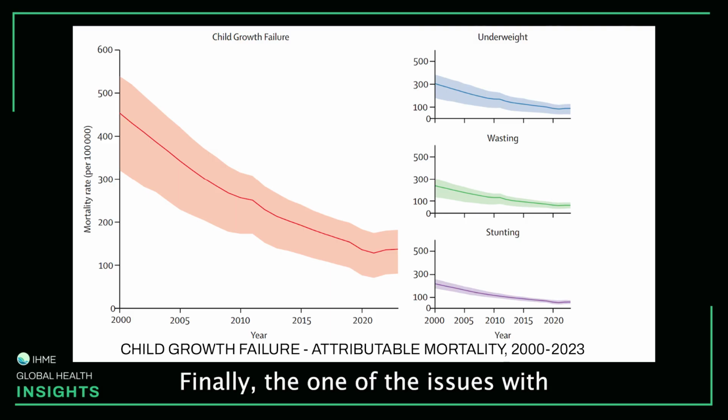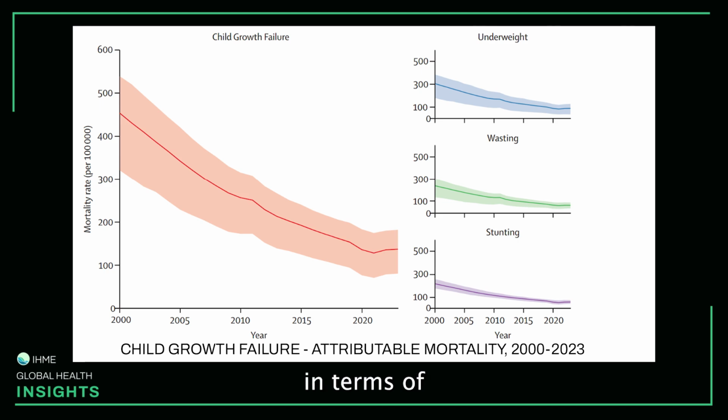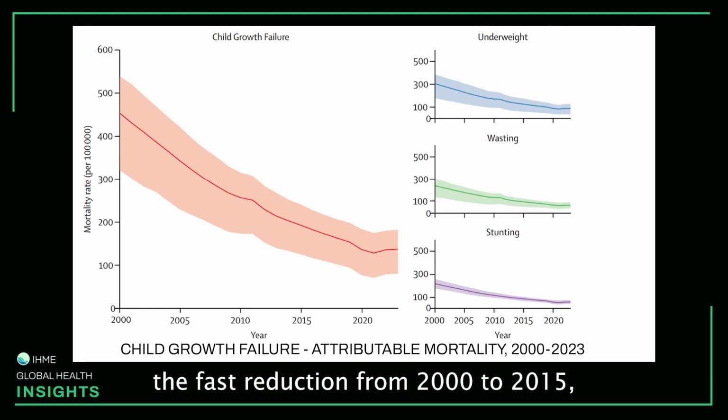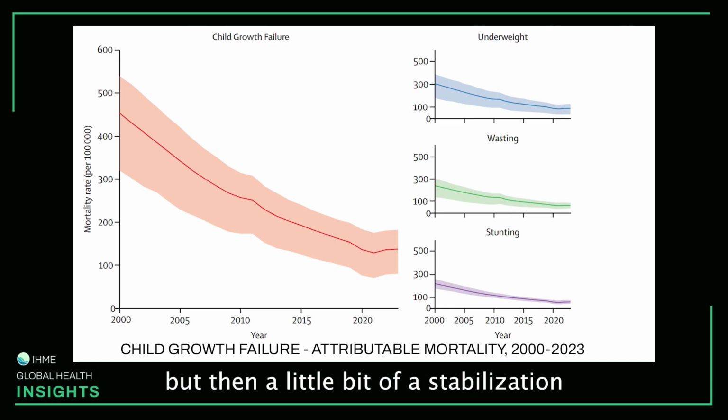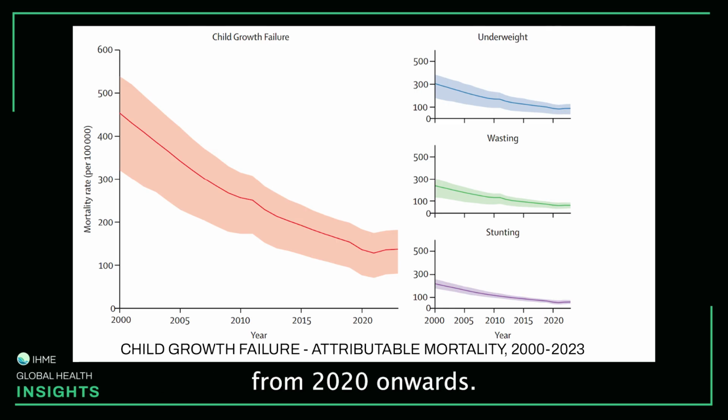Finally, one of the issues with looking at something like mortality is that it tells you the number of deaths, but if the population is shrinking or growing, you don't necessarily know as much about the overall trend of the relative risk. Here, when we convert mortality directly into mortality rate by dividing by the growing world's population, we see a slightly different picture in terms of the fast reduction from 2000 to 2015, but then a little bit of a stabilization from 2020 onwards.